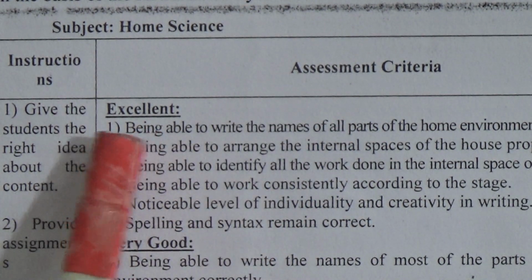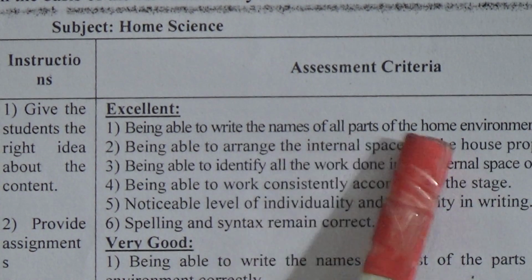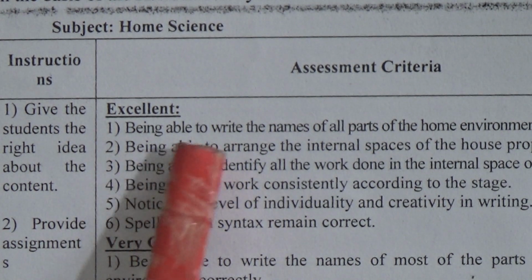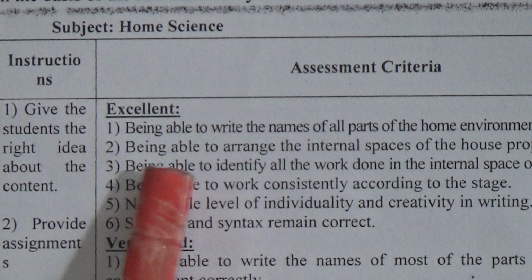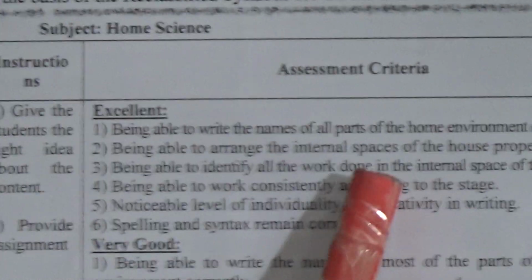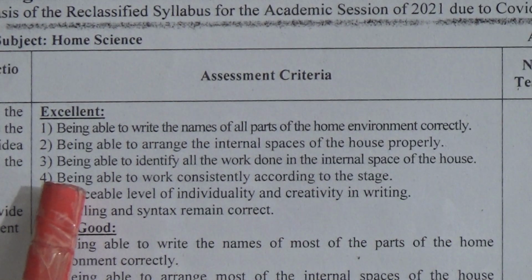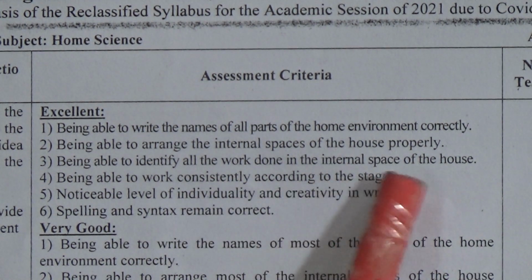Number 1, if you are able to write the names of all parts of the home environment correctly. Number 2, you are able to arrange the internal spaces of the house properly. Number 3, if you are able to identify all the work done in the internal space of the house. Number 4, you are able to work consistently according to the stage.